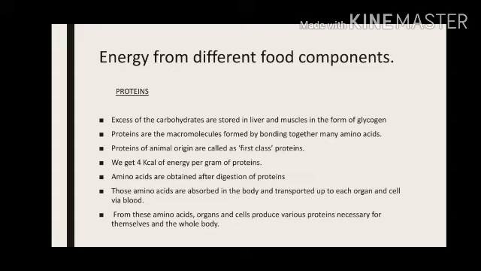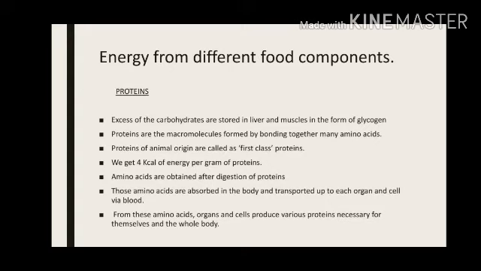Now, sometimes when other sources of energy are available like lipids and proteins, then in that case extra or excess carbohydrate is stored in our liver and muscles in the form of glycogen.